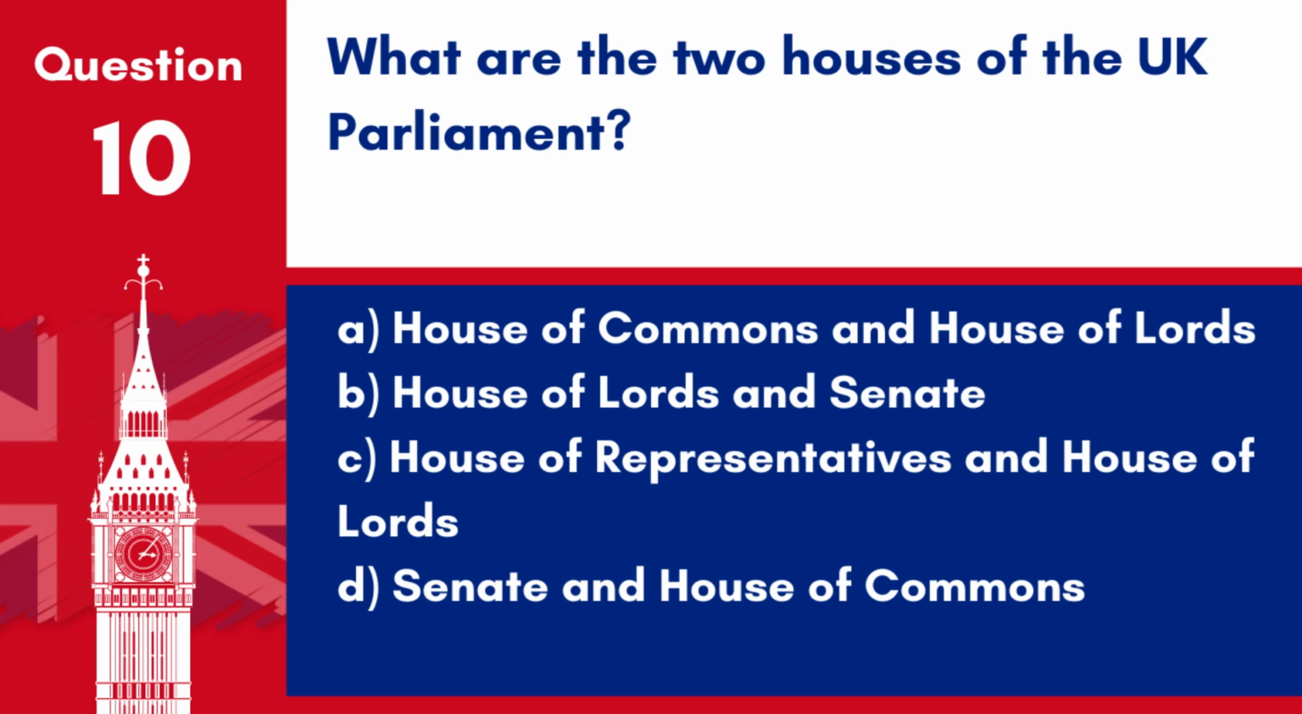Question 10. What are the two houses of the UK Parliament? A. House of Commons and House of Lords. B. House of Lords and Senate. C. House of Representatives and House of Lords. D. Senate and House of Commons. Answer: A. House of Commons and House of Lords. The UK Parliament consists of two houses, the House of Commons and the House of Lords.